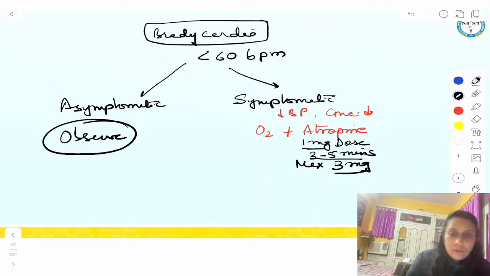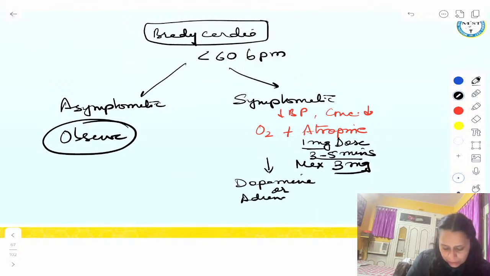If the patient does not respond to atropine, then we give dopamine. We start either dopamine or adrenaline. These are chronotropes. They will increase the heart rate, and they can also increase the blood pressure of the patient. Beta blocker is never used. Beta blocker is used in tachyarrhythmia to decrease the heart rate, right?